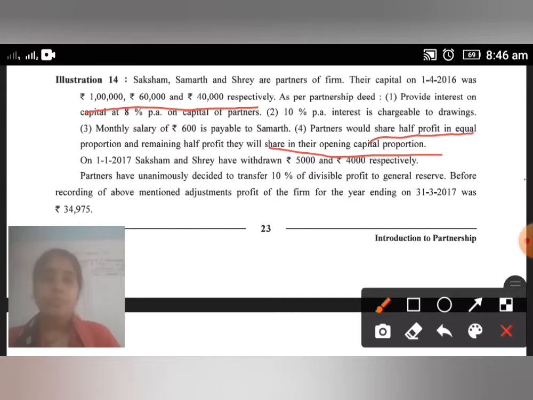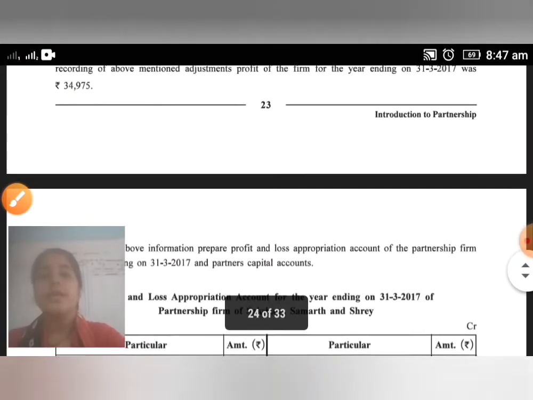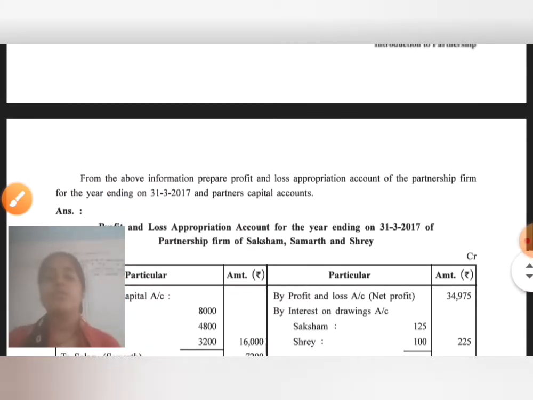Now, before regarding the above mentioned adjustments, the profit of the firm on 31/3/2017 is 34,975. This is the net profit that came from the profit and loss account. From the above information, prepare profit and loss appropriation account as well as partners' capital account.